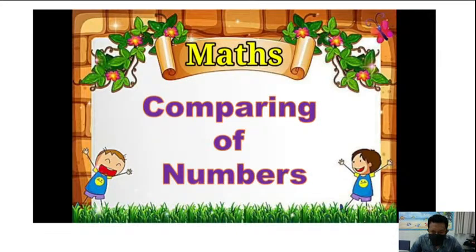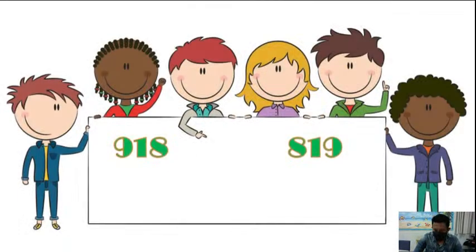Comparing of numbers. Do you remember what is comparing of numbers? Comparing two or more numbers. If you want to compare any two numbers, we use three symbols. Do you remember the three symbols? Greater than, less than, equal to. Okay, these are the things we did.